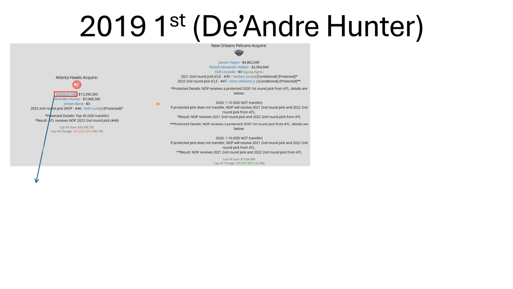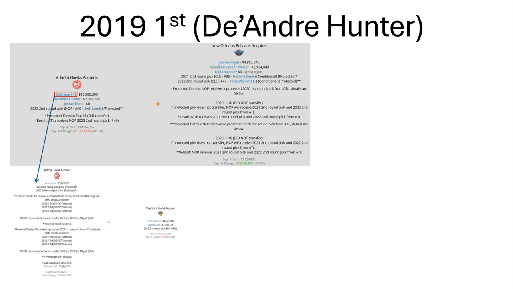Solomon Hill was later flipped to the New York Knicks, along with Cam Reddish and a second-round pick in 2025 in exchange for Kevin Knox and 2 second-rounders, one in 2026 and another in 2027. Kevin Knox never got traded again, and the Hawks still own these 2 picks. Cam Reddish, of course, as I mentioned, was involved in a later trade where we saw him go to the Blazers as the Josh Hart deal, and Solomon Hill never got traded again after this. And of course, the Knicks still own the second rounder in 2025.